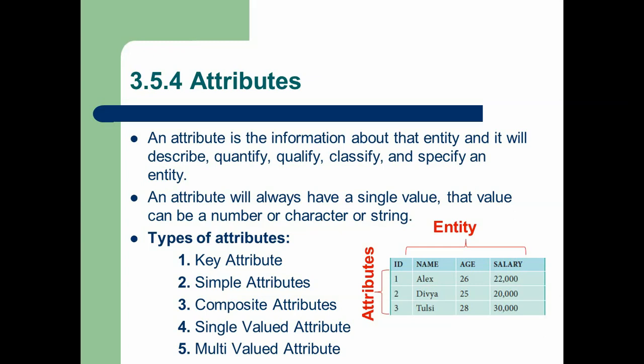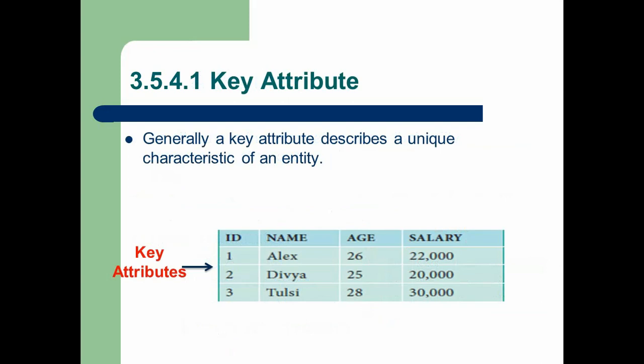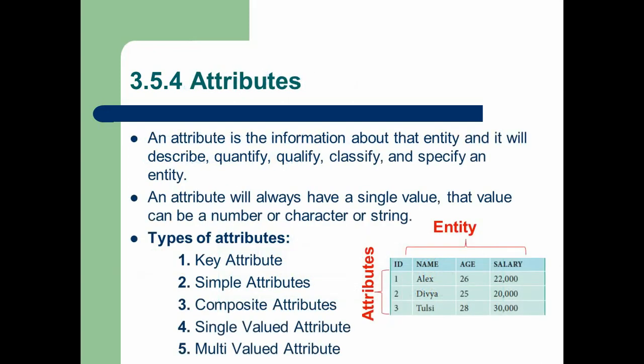These attributes are further divided into five types: one is key attribute, second is simple attribute, third is composite attribute, fourth is single valued attribute, fifth is multi-valued attribute.